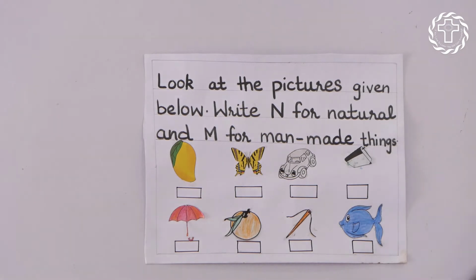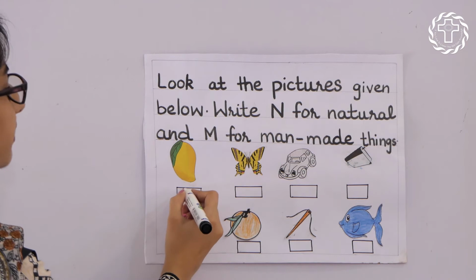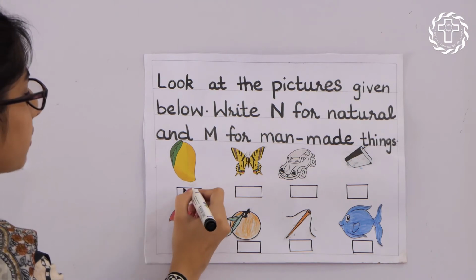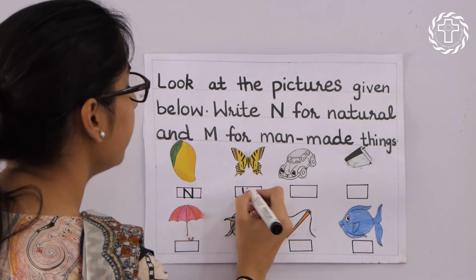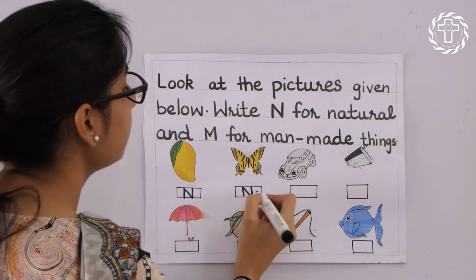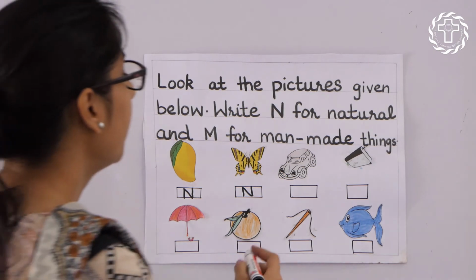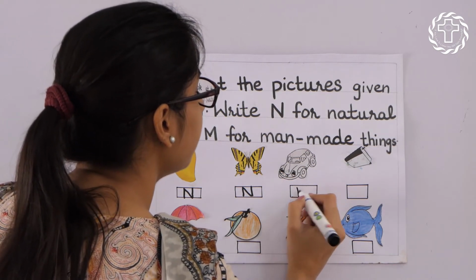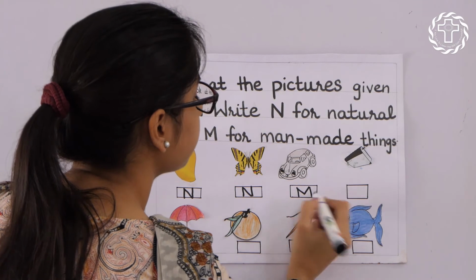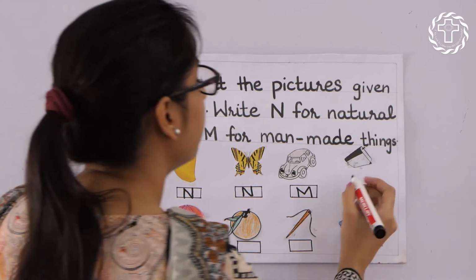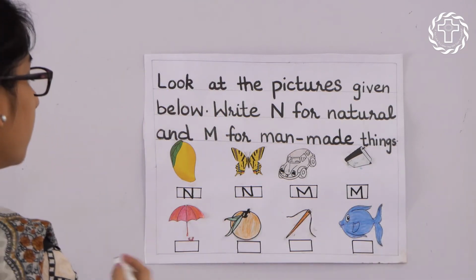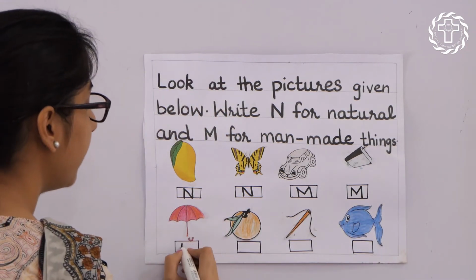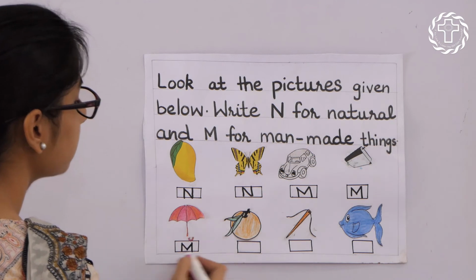For example, mango. ये क्या है? Natural, so write N over here. Butterfly. ये natural है, so write N over here. कार. ये man-made है इसलिए इसके नीचे M लिखें. Book. Man-made, so write M over here. Umbrella. Man-made, so write M over here.